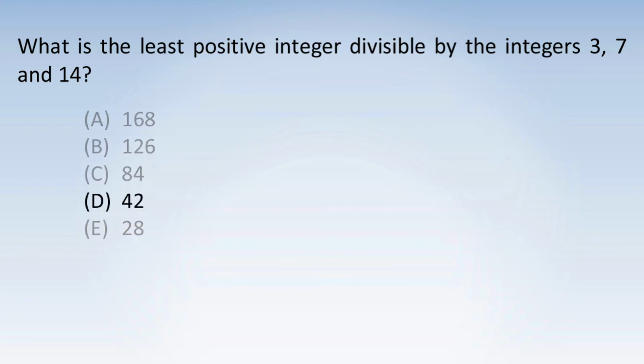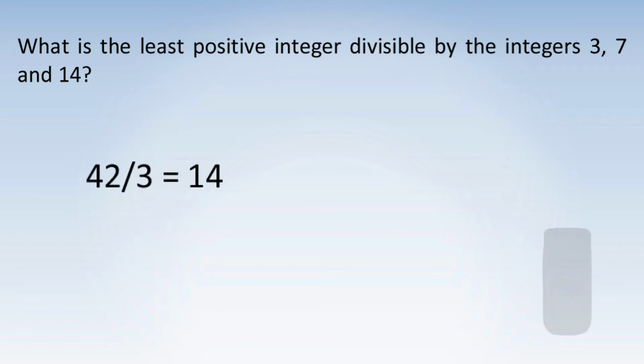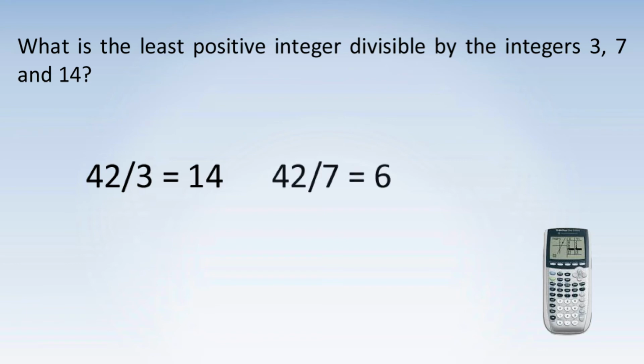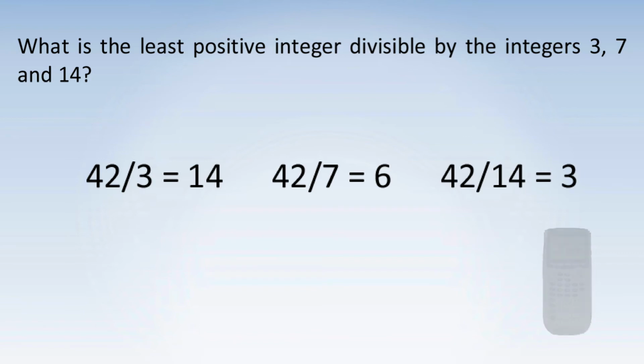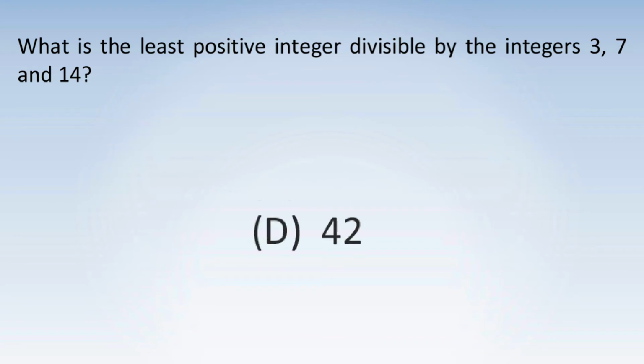Let's try choice D next. 42 divided by 3 is 14. 42 divided by 7 is 6. And 42 divided by 14 is 3. Since all of these are integers, the answer is in fact choice D.